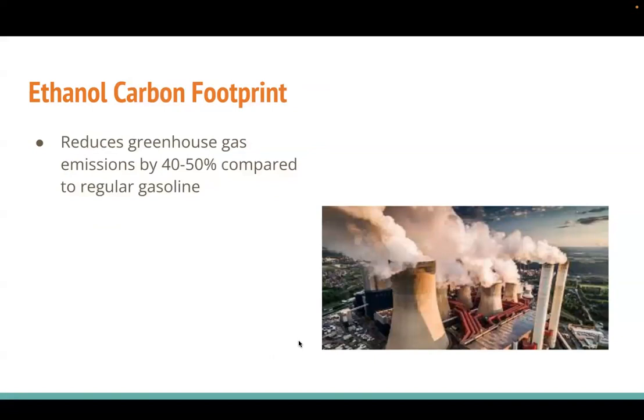Ethanol carbon footprint. Compared to regular gasoline, it reduces the GHG, or greenhouse gas, emissions by 40 to 50%. So it has a relatively better carbon footprint compared to gasoline.